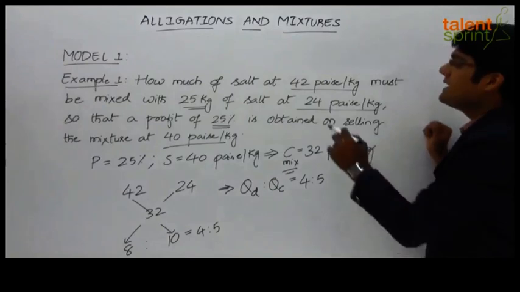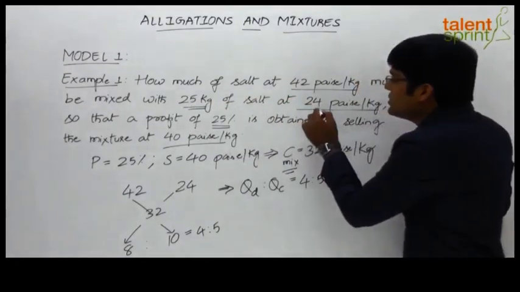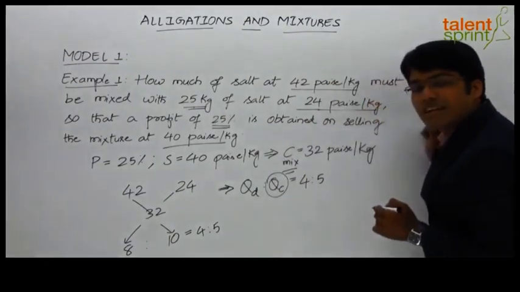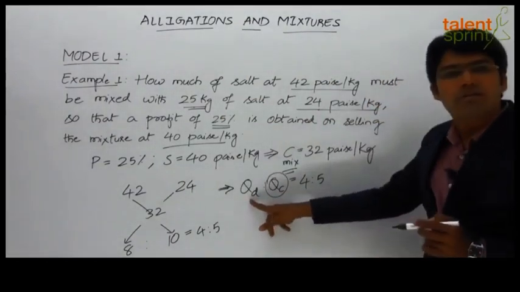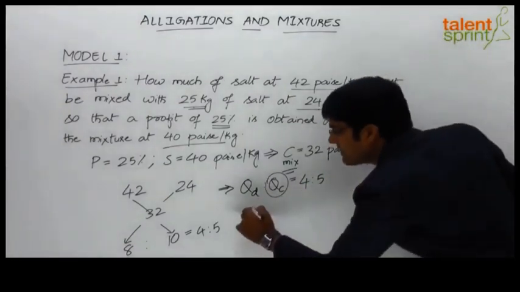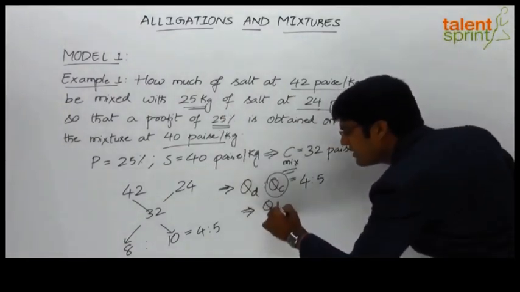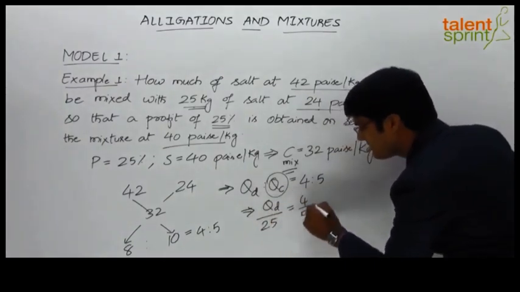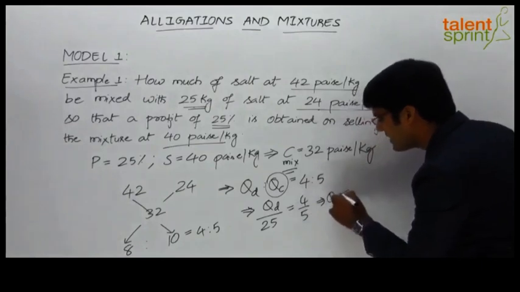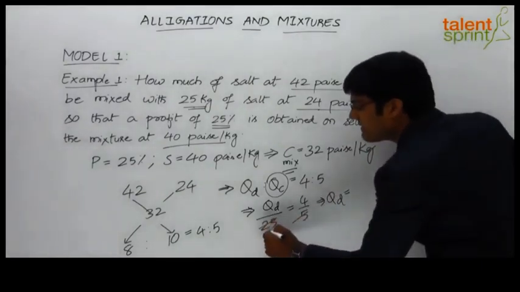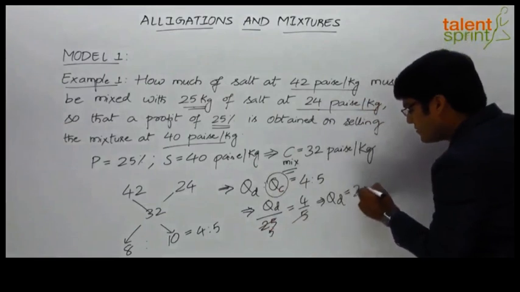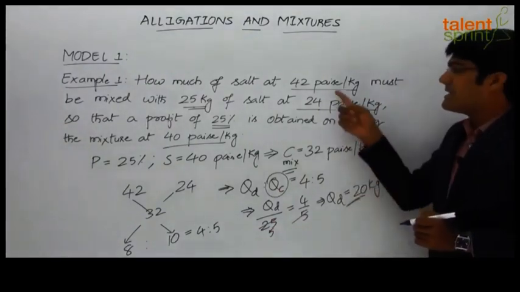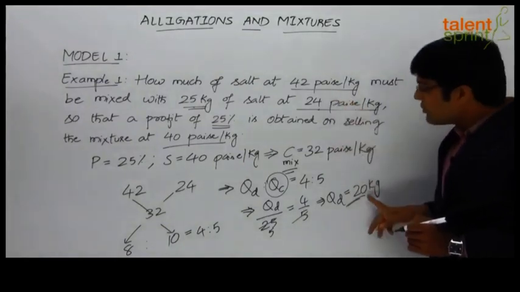We also know that this quantity of cheaper quality of salt is 25 kgs. So this part here is given to us, 25, and we have to find out the quantity of dearer quality of salt. So by substituting the value 25 here, we get quantity of dearer by 25 kgs will be equal to 4 by 5. So from this we can say the quantity of dearer quality of salt, this gets cancelled 5 times and 5 into 4 is 20. So this should be 20 kg. So the quantity of the dearer quality of salt, that is 42 paisa per kg, should be 20 kgs.